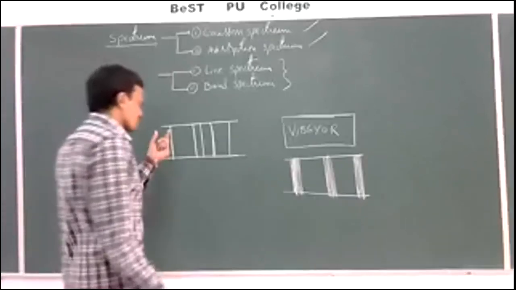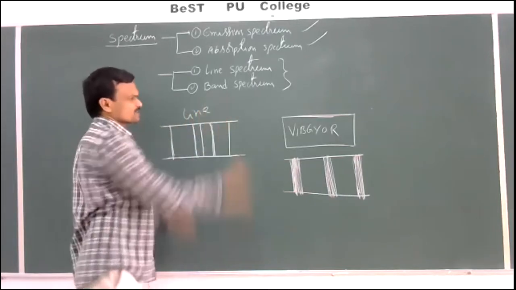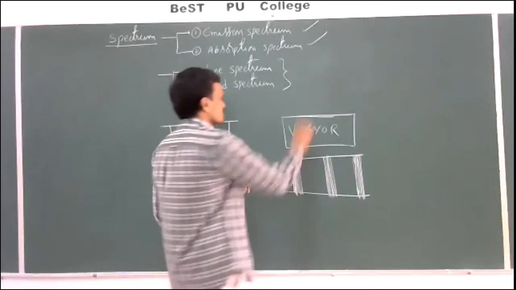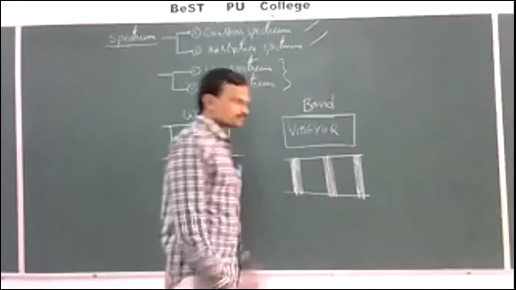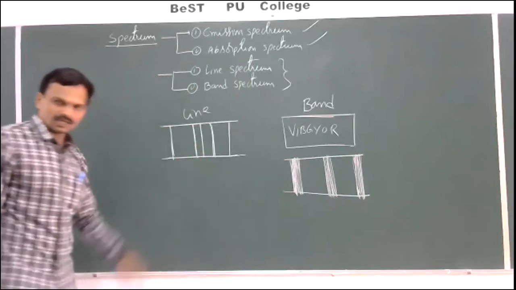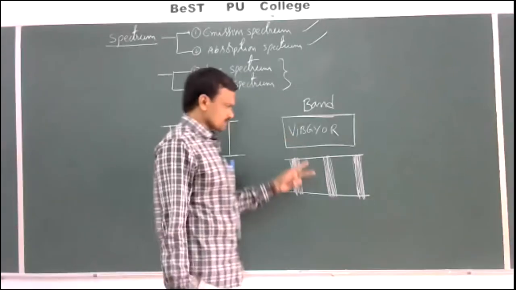So this one consists of sharp distinct lines, known as line spectrum. This one consists of bands of different colors with or without any gap between them. Those are called band spectrums.